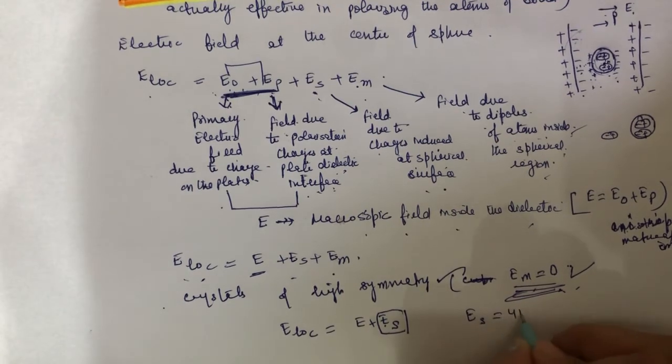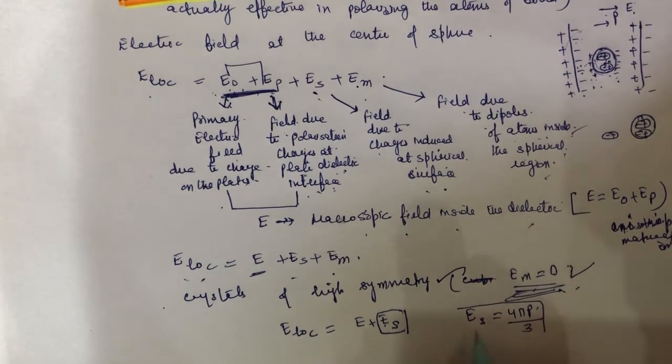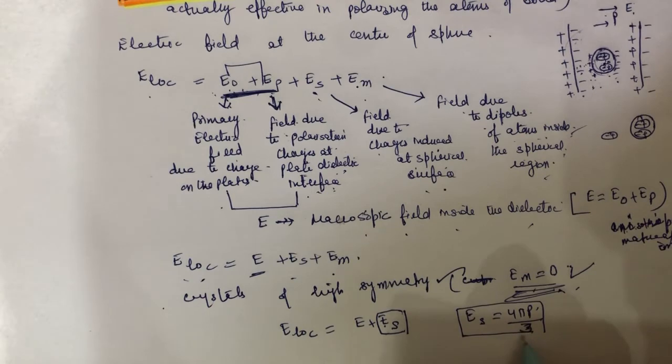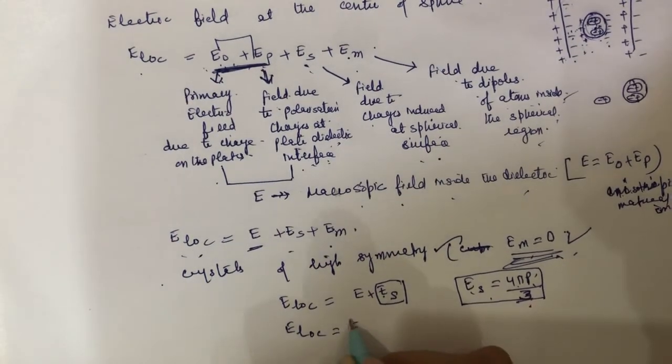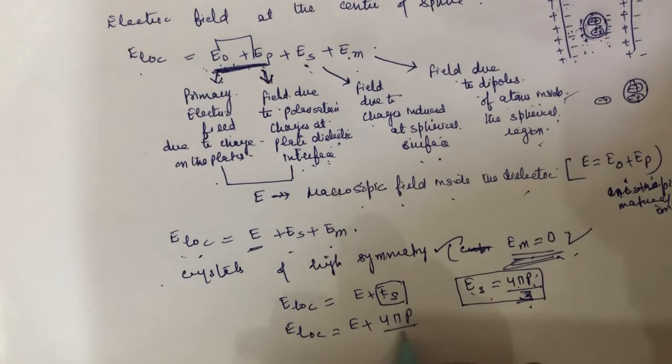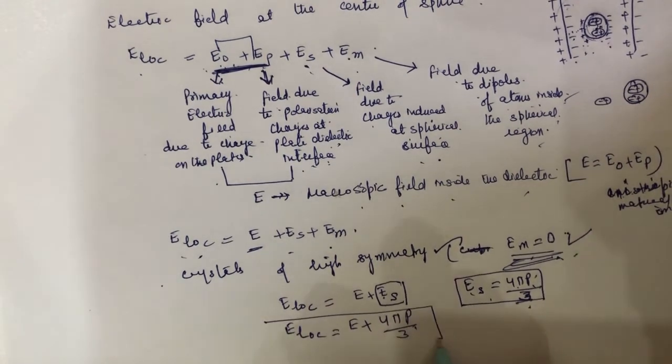You can remember this. If you want, you can give me a comment in the comment section and I will give you the solution. ES is equal to 4 pi P over 3. And so E local is equal to E plus 4 pi P by 3.